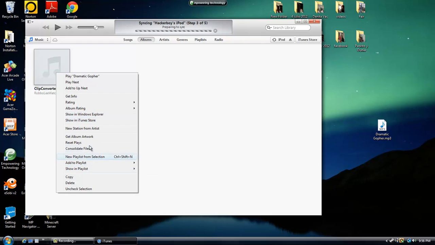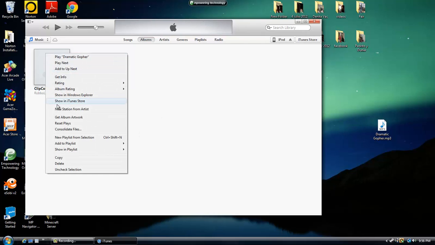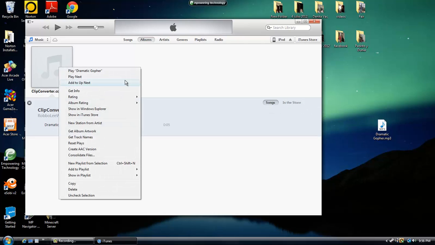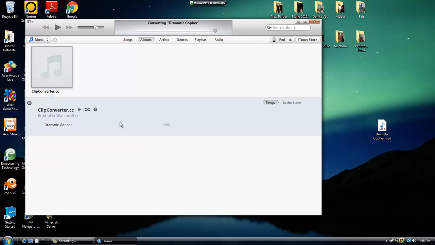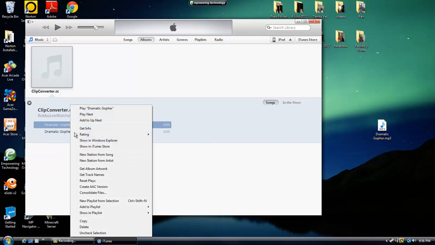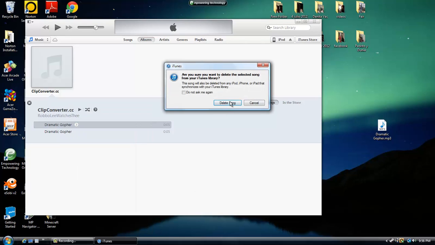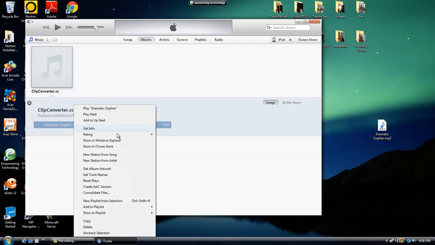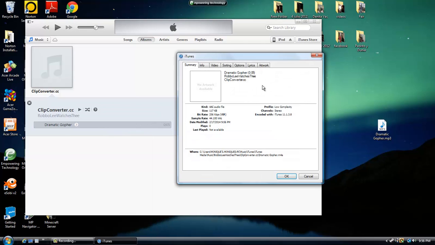You go to create AAC version, I believe. It's the one on the bottom, so you just want to delete the one on the top. Delete song. Now you should have your AAC version, and you should be able to right click it and get info.